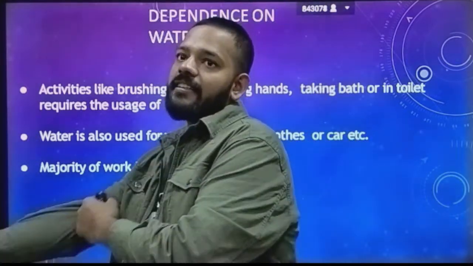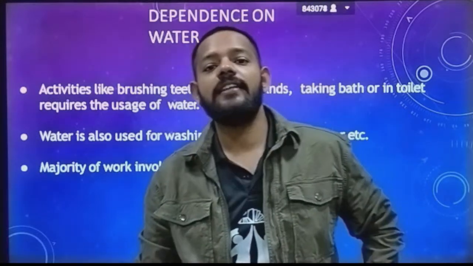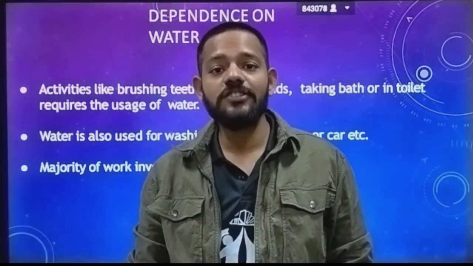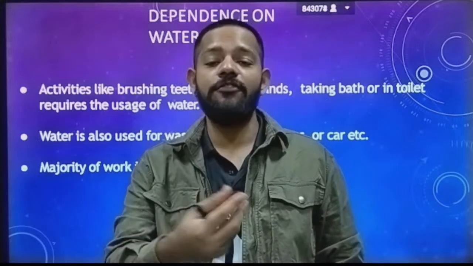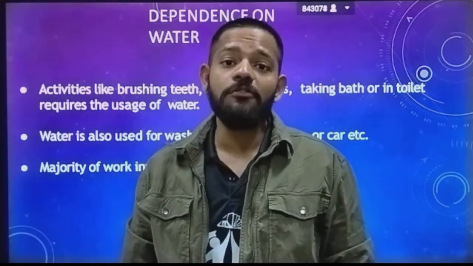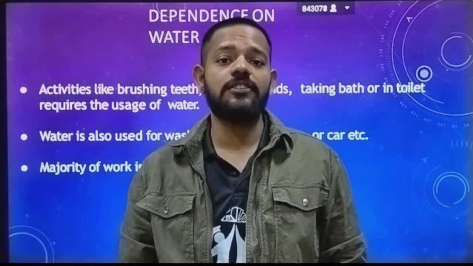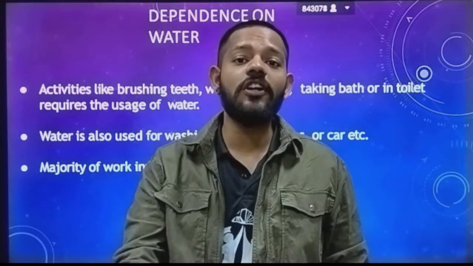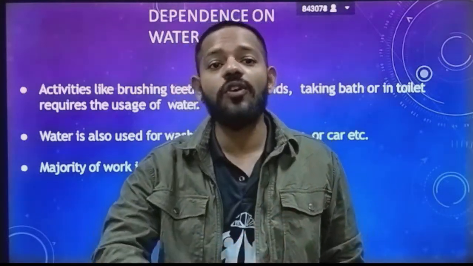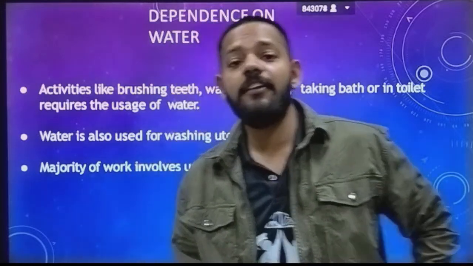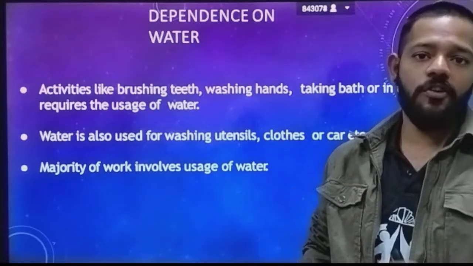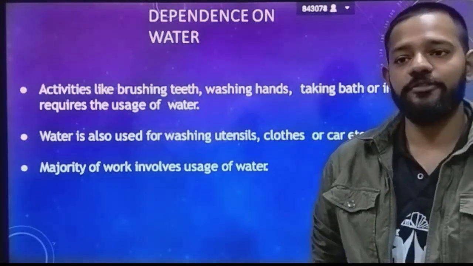Why are scientists finding water on other planets? Why is NASA finding water? Because water is the point of existence of life on a planet. As you studied in the evolution chapter, the first life on earth occurred in water. If water is not present on earth, then there is no existence of life on earth. So that's why water is very important for our daily work and daily uses.